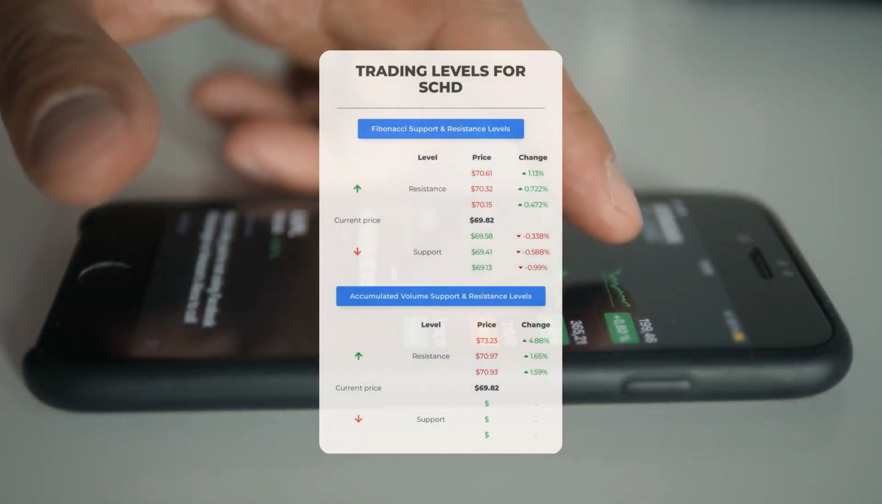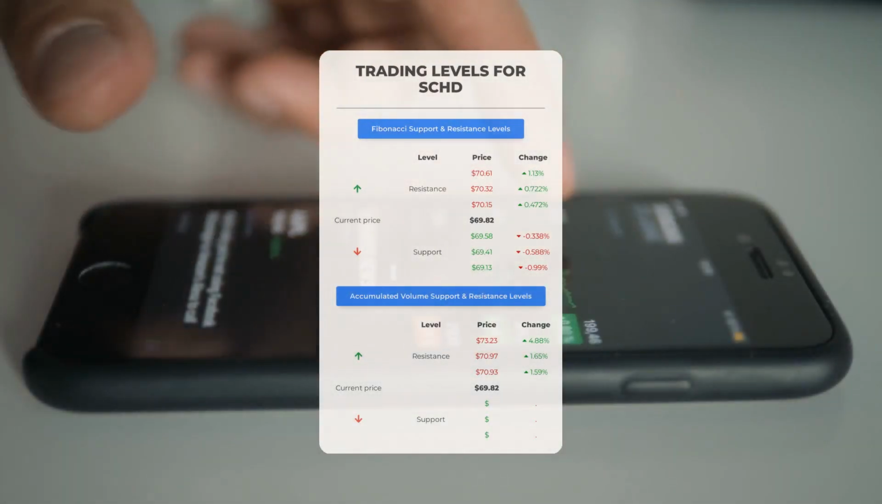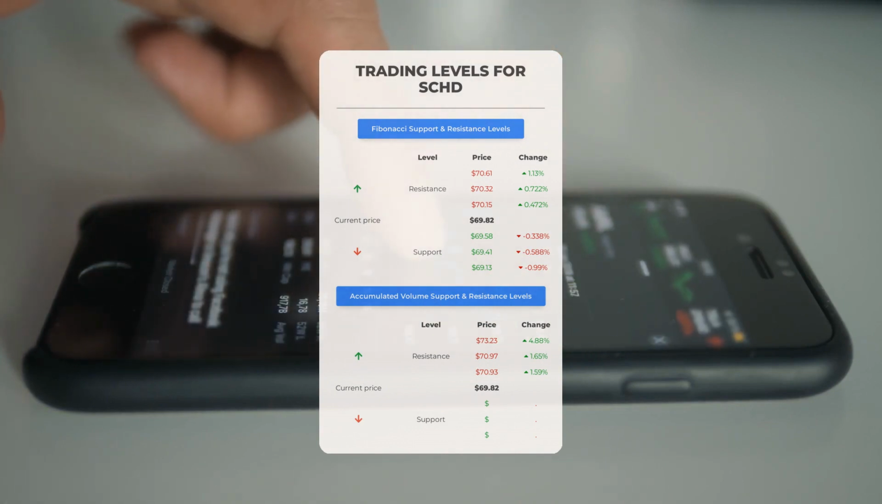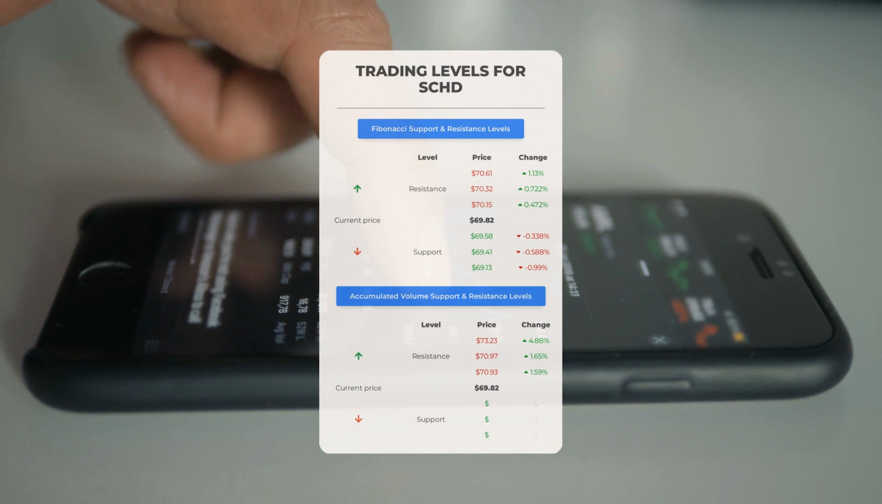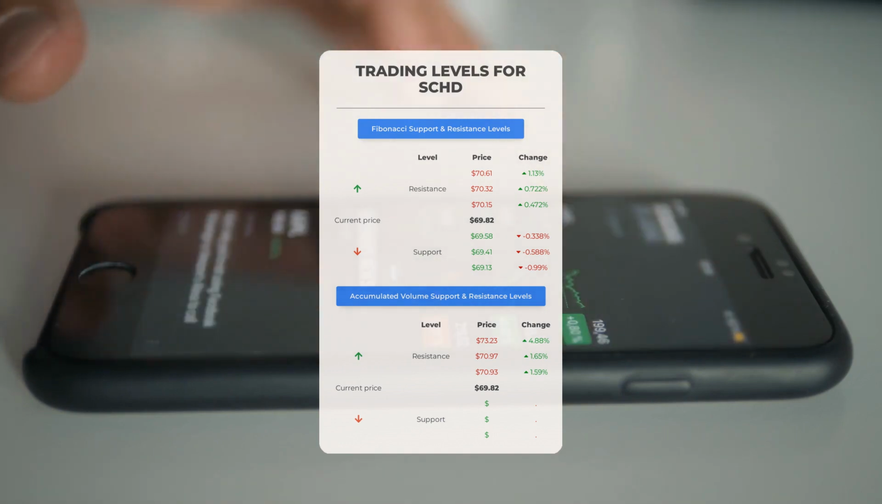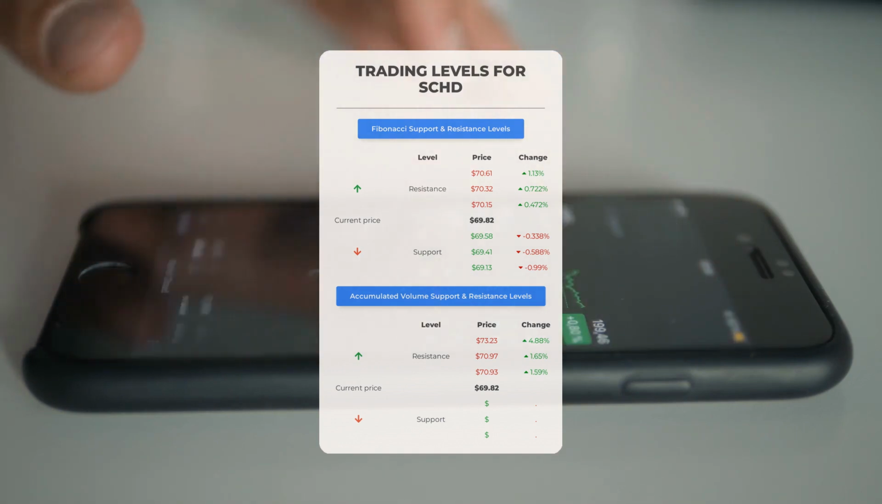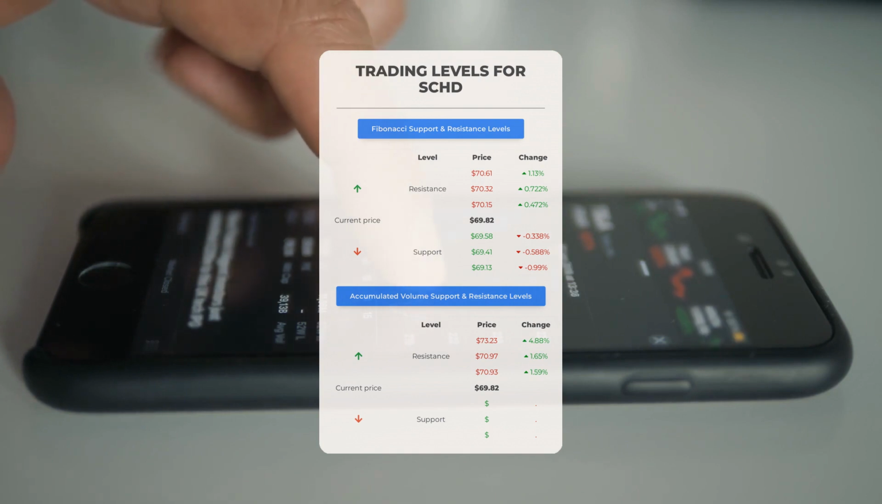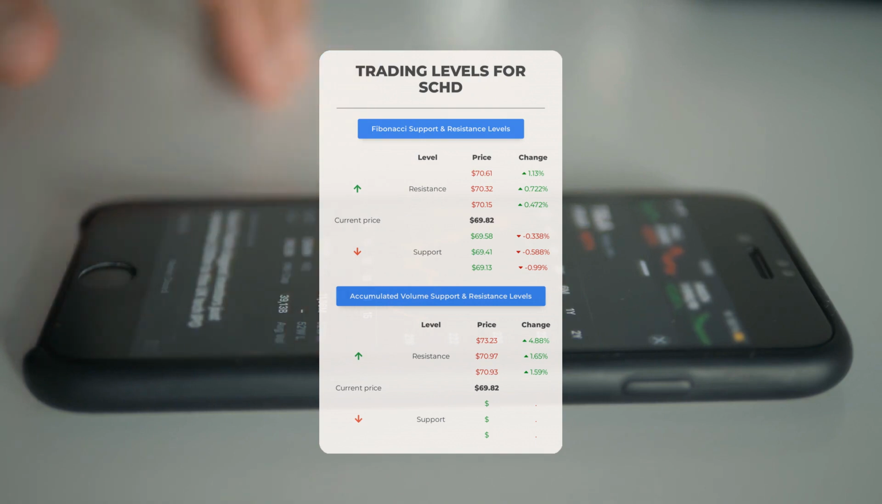Now let's discuss some potential day trading levels for SCHWAB U.S. Dividend Equity ETF. In case of an upward trend, the first resistance level for SCHWAB U.S. Dividend Equity ETF is at $70.93. If you don't own any shares, you may want to wait for this level to be breached before entering a position. For those already holding the stock, this could be a level to consider for swing trading.